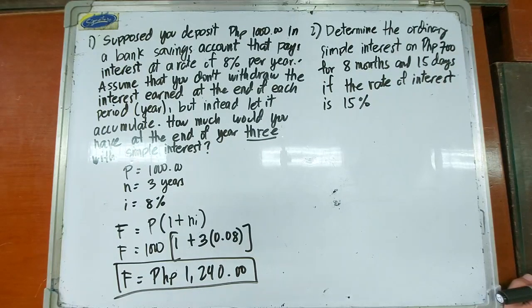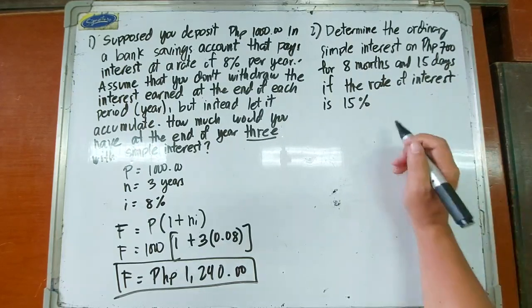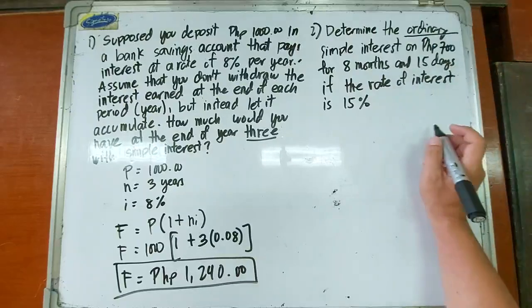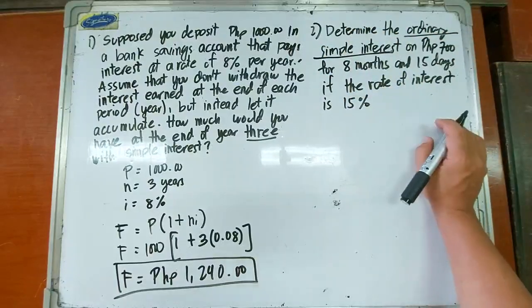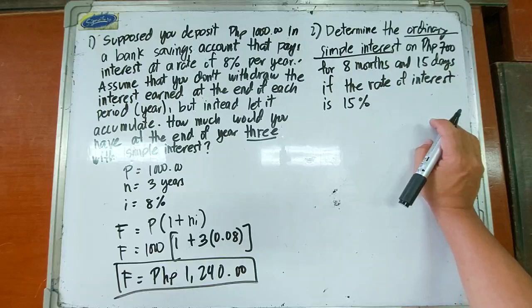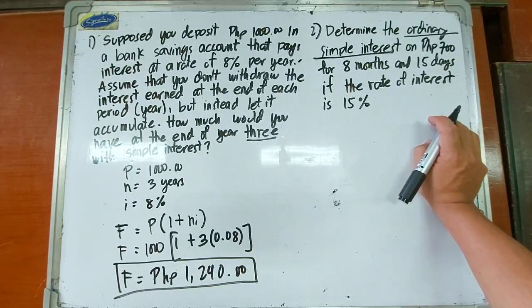So magkano raw yung interest pag nag-deposit tayo, or depende kung nag-deposit or nag-loan tayo, ano? 700 pesos for 8 months and 15 days if the rate of interest is 15%. So ordinary simple interest ito, which means that we're going to assume that every month has 30 days regardless of the month, no? Kung January, February, March, or kung anong month man yan, ang assumption natin is 30 days lang siya.